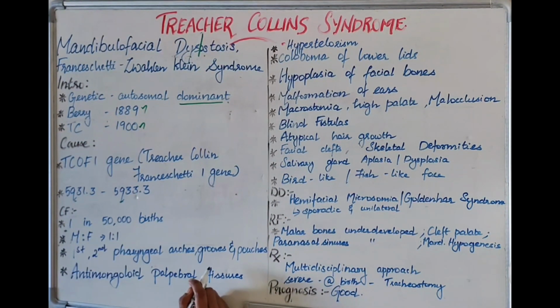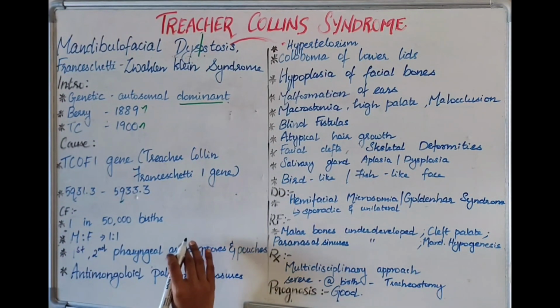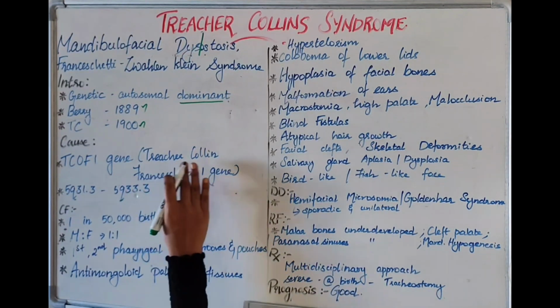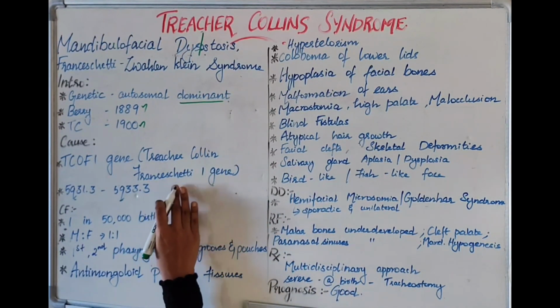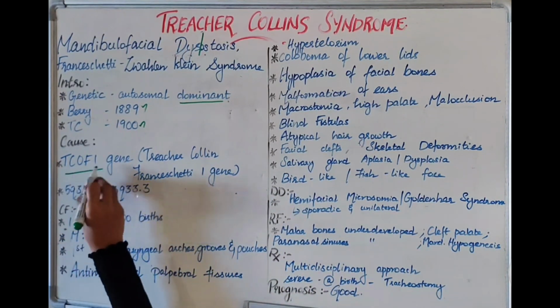Now, what is the gene getting affected? We'll study everything under the topic cause. The gene which is affected in Treacher Collins is the Treacher Collins-Franceschetti-1 gene, that is the TCOF1 gene.